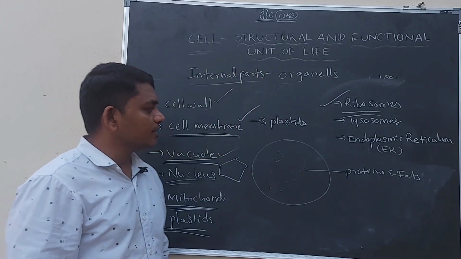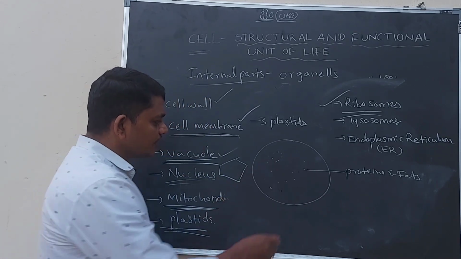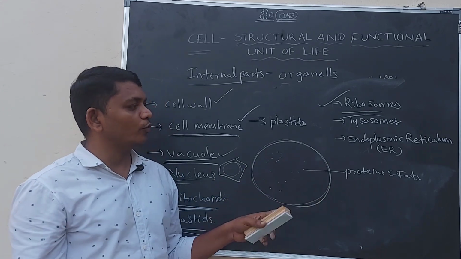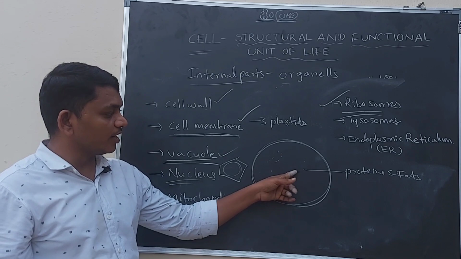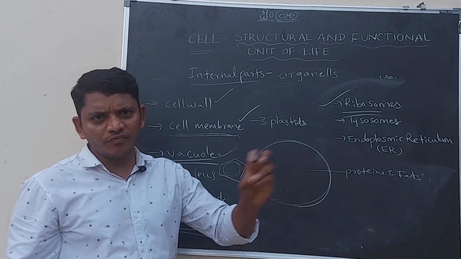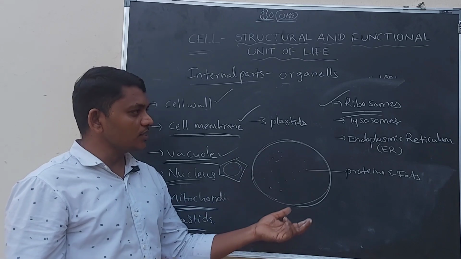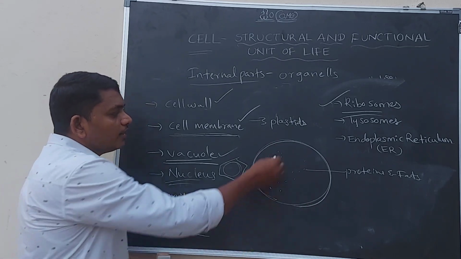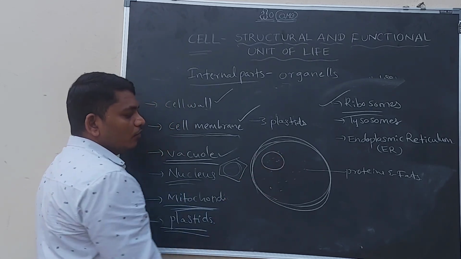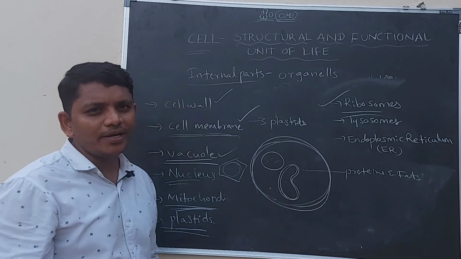Okay. Let us discuss the function of the ribosome. You know, the cell membrane of the plant must be made up of proteins and fats. The main function of the ribosomes is to synthesize proteins and fats. It is made up of proteins and fats, and also it is synthesizing, preparing proteins and fats. This protein and fat is helping in the formation of the cell membrane, the nuclear membrane, and all the membranes of the organelles.